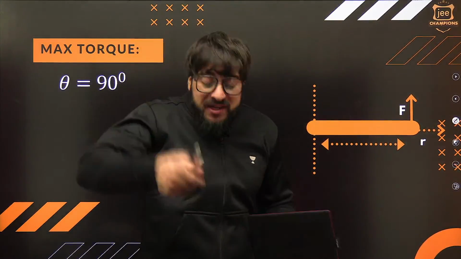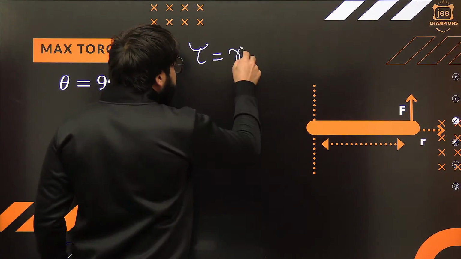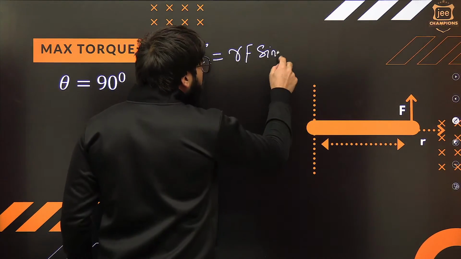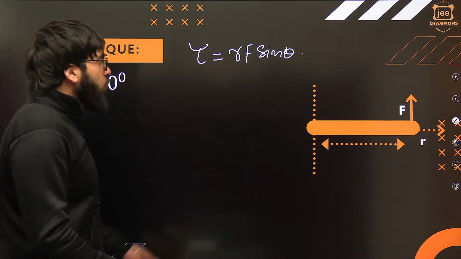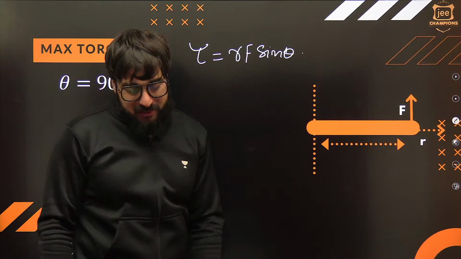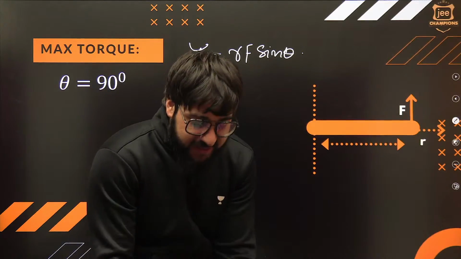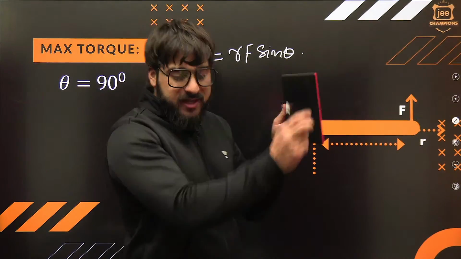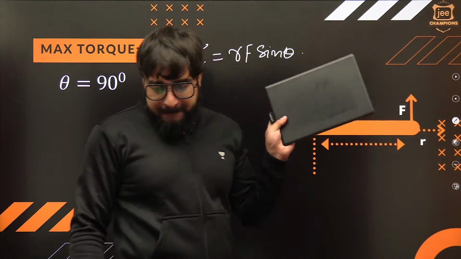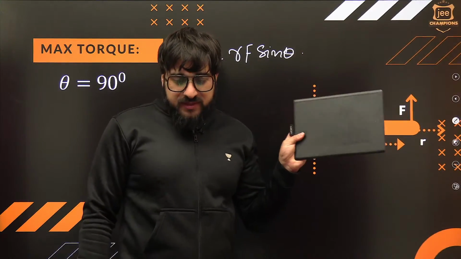So at what angle? If I talk about the torque, you will say, sir, this torque is exactly RF sine of theta. Understand? So what should be the value of this angle theta so that the torque will be maximum? It is very simple. We say at theta equal to 90 degrees, torque is maximum. It is something like this. This is a door over here.